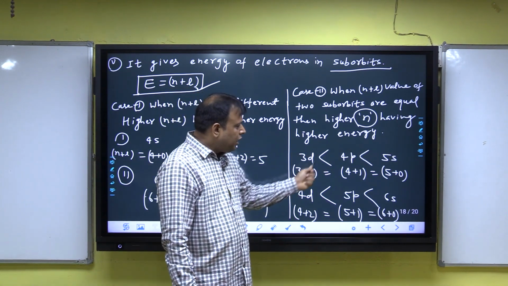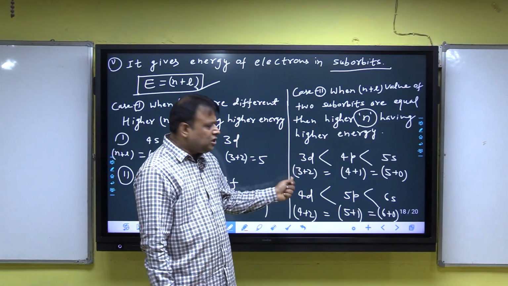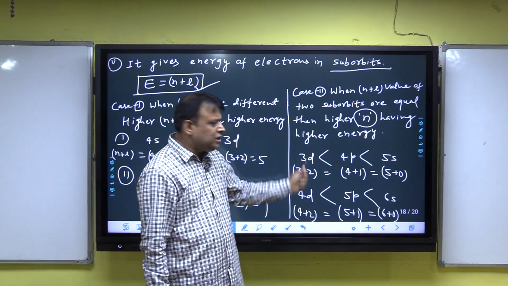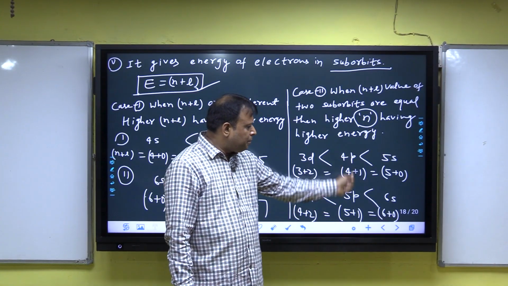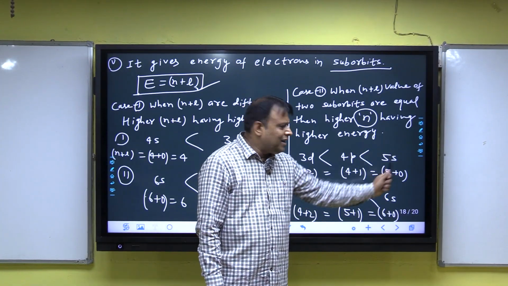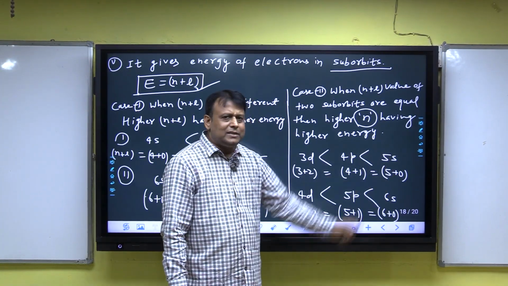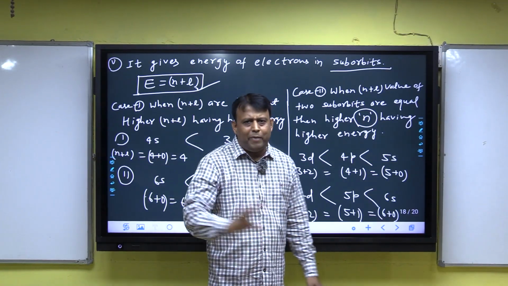Example, 3d, 4p, 5s. In case of 3d, n is equal to 3, and for d, L is equal to 2. 4p, n is equal to 4, and for p, L is equal to 1. 5s, n is equal to 5, L is equal to 0. In each case, n plus L, 3 plus 2, 4 plus 1, 5 plus 0, all are 5.